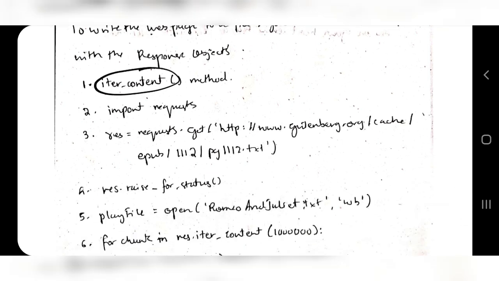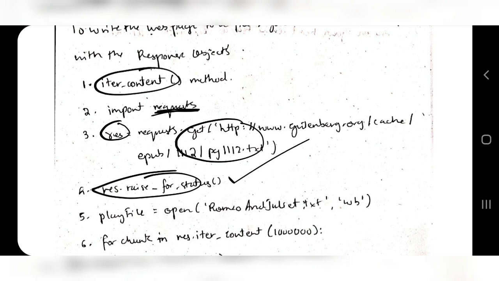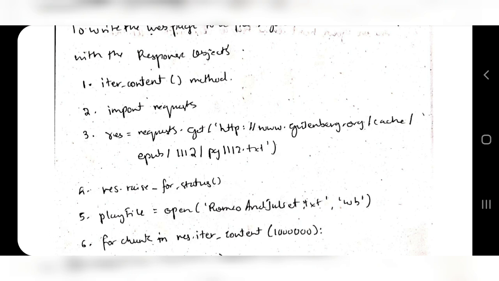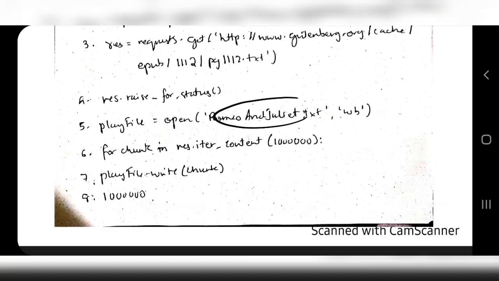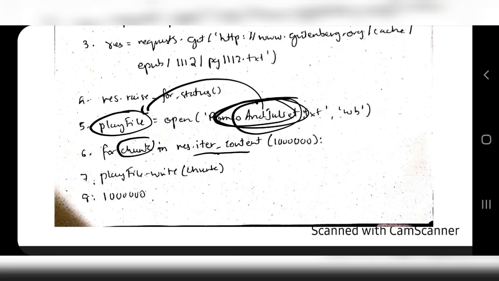Which method are we using? iter_content. This is defined as follows: import requests, okay. First you'll import requests and you'll get the URL here, it will be stored here. After that, raise_for_status, check if it is correct or not. If it's correct, move further. Then you are fetching the text from the website, which is the play file. Means you are creating an object for the file. This is the file, create an object playFile for it. After that, for chunk in result.iter_content.